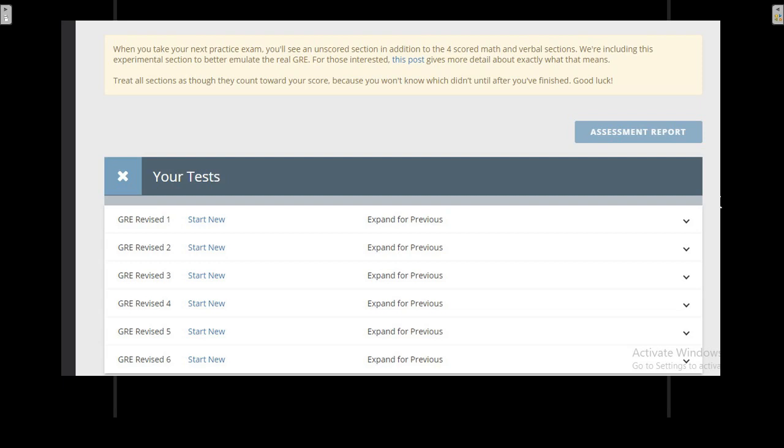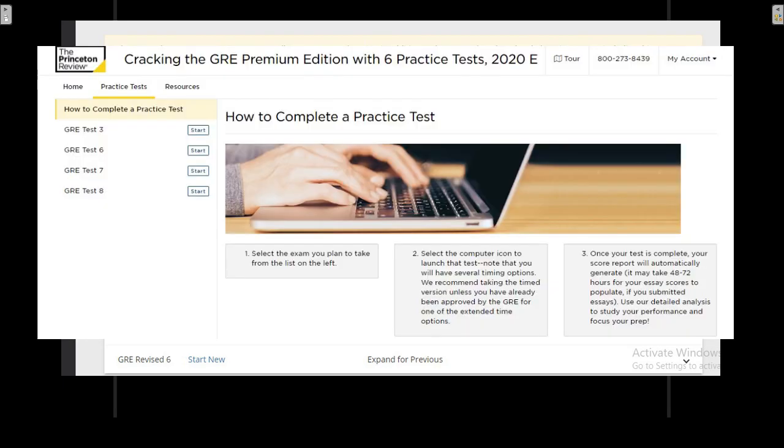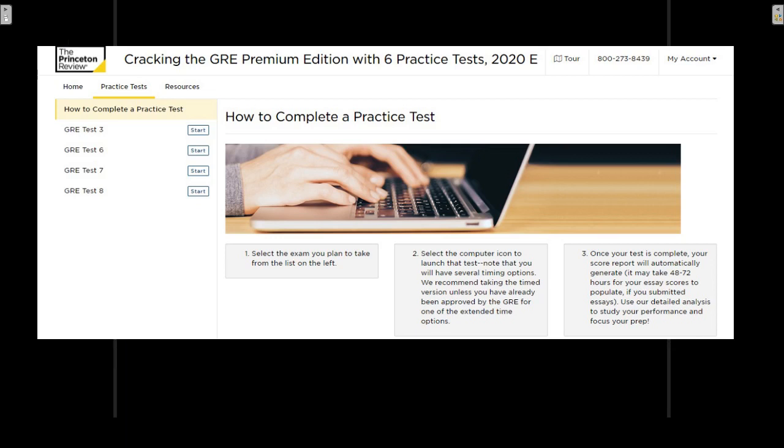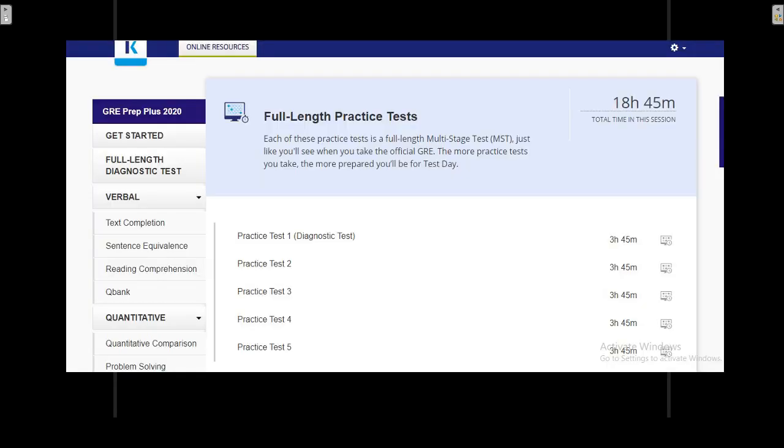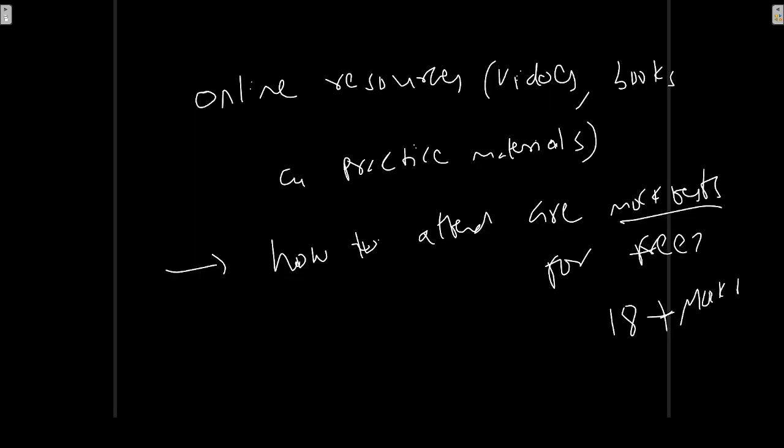If you are willing to take mock tests, please check the description, because without mock tests you can't get a better score in the GRE, especially if you are taking the GRE for the first time without taking the mock tests. So they are providing 18 plus mock tests, and I am giving his number in the description. If you are interested, please call or message him. He will provide you the mock test based on the price he is giving.